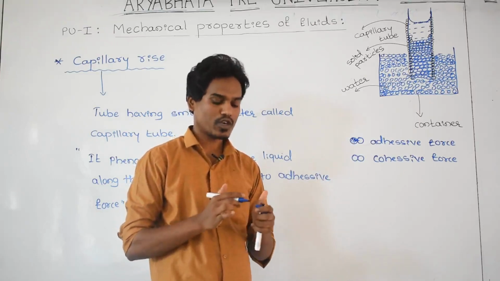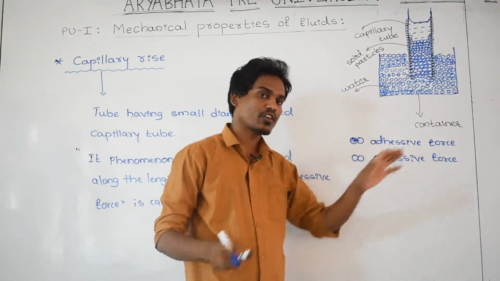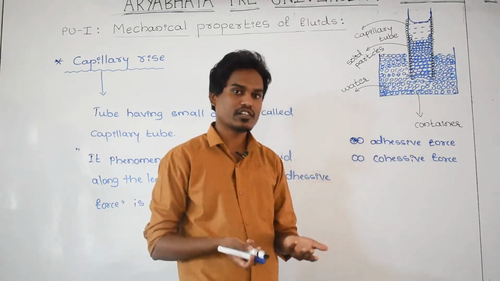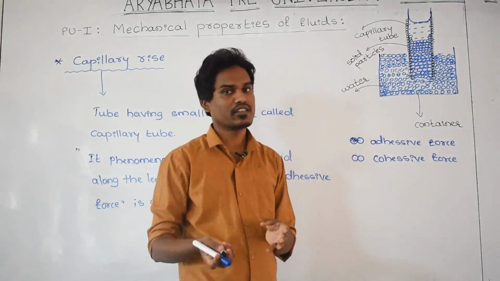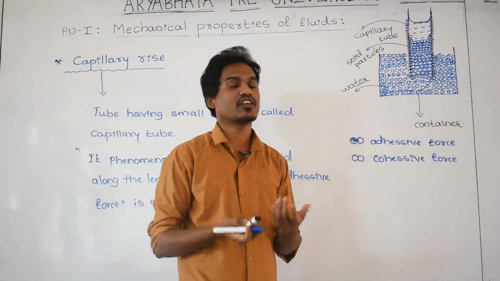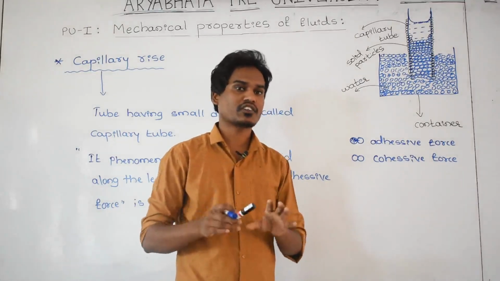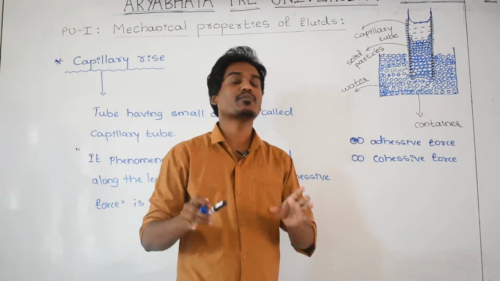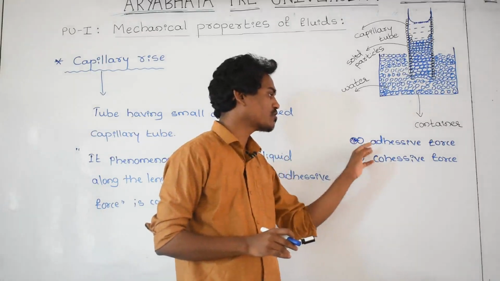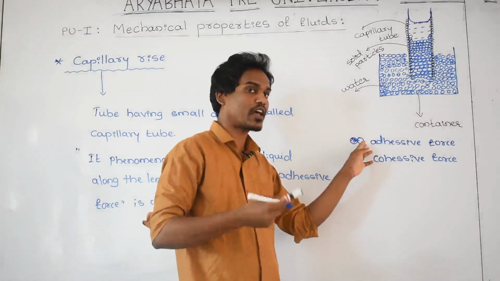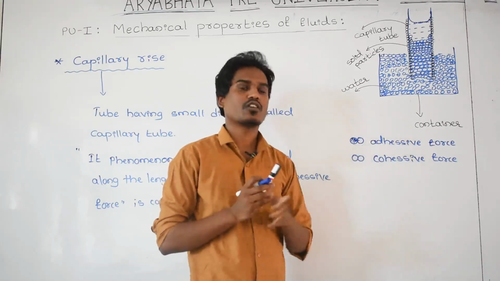For example, the force of attraction between a water molecule and a water molecule is a cohesive force. Mercury molecule and mercury molecule is a cohesive force. The force of attraction between a glass particle and a glass particle is a cohesive force. In general, the molecular force of attraction between similar kinds of molecules is called cohesive force. If the molecules are different, there is also a molecular force of attraction between them, and that is called adhesive force.